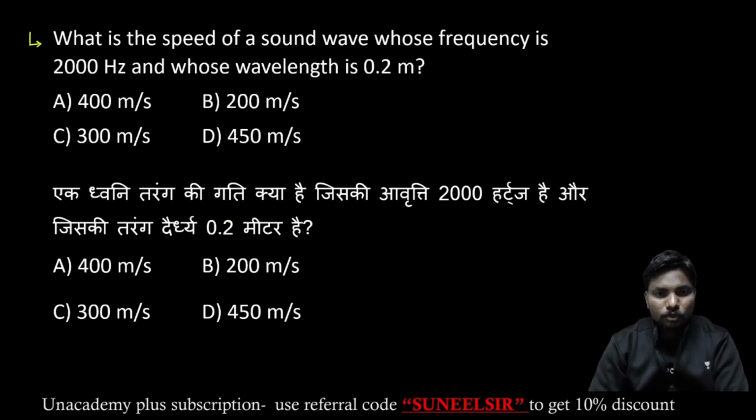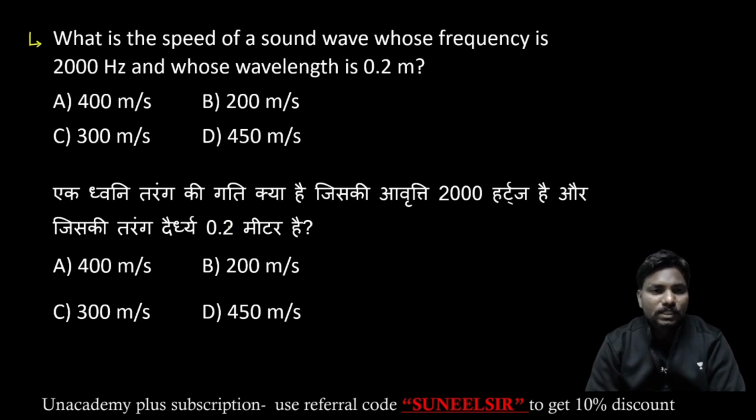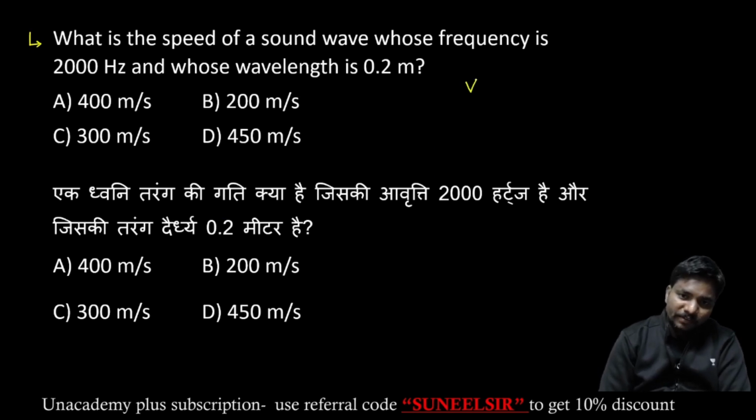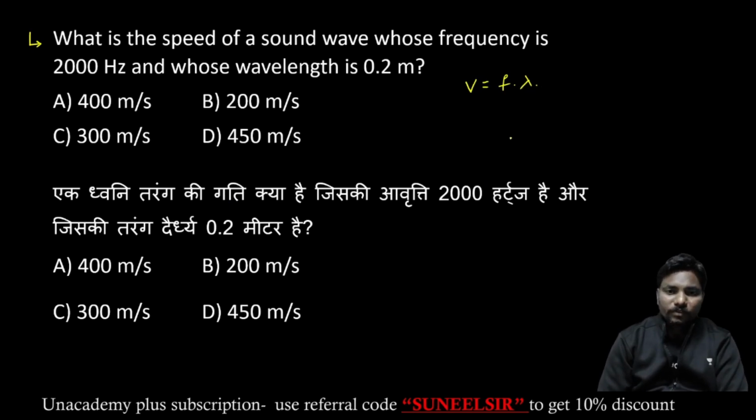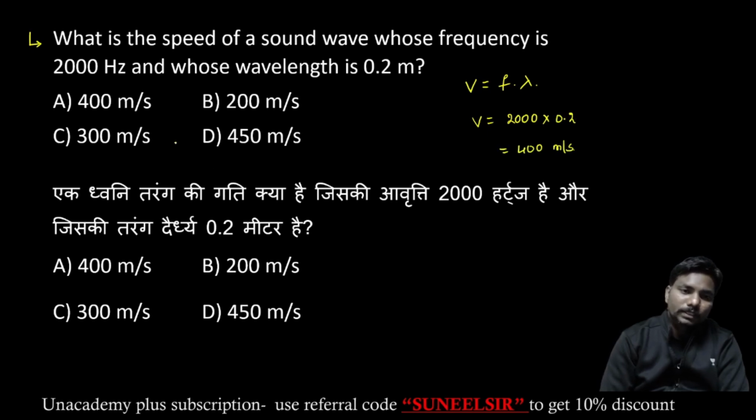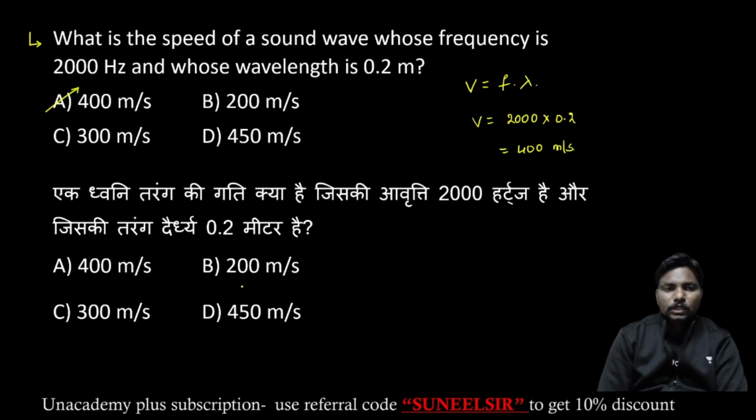What is the speed of a sound wave whose frequency is 2000 hertz and whose wavelength is 0.2 meter? We know very well speed is equal to frequency into wavelength. They are asking the speed, so substitute the frequency value 2000 hertz and the wavelength 0.2. That gives 2000 into 0.2, that is 400 meter per second. So the answer is option A.